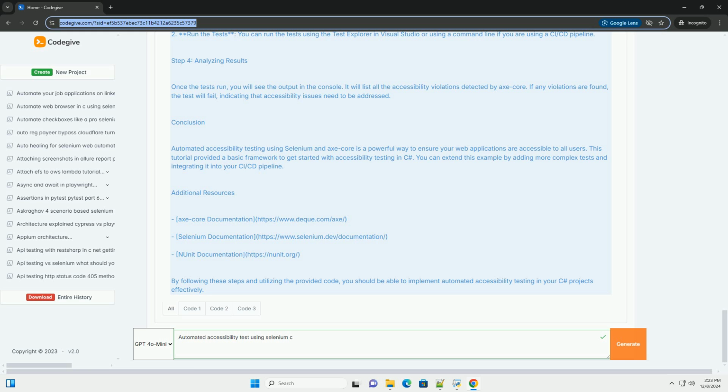Conclusion: automated accessibility testing using Selenium and AxeCore is a powerful way to ensure your web applications are accessible to all users. This tutorial provided a basic framework to get started with accessibility testing in C#. You can extend this example by adding more complex tests and integrating it into your CI/CD pipeline.